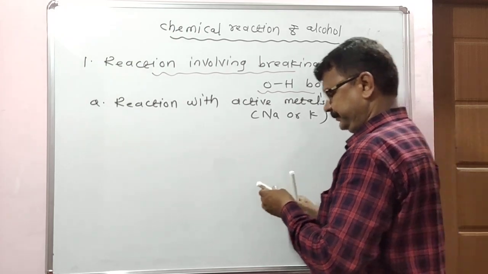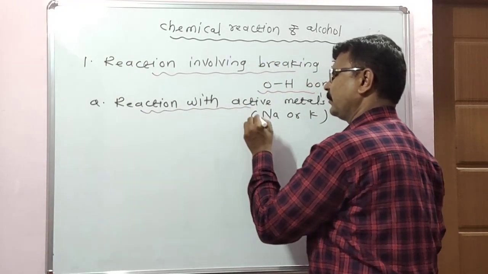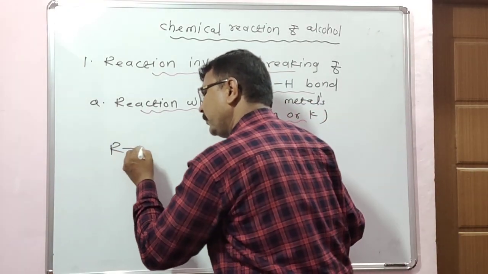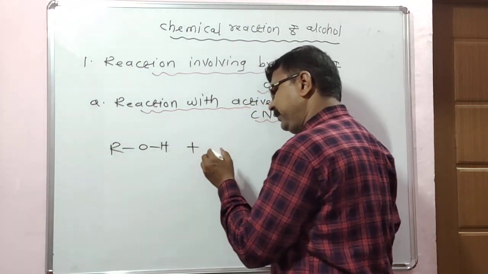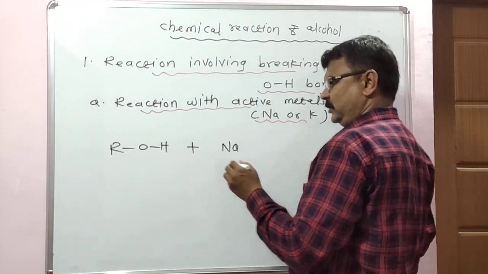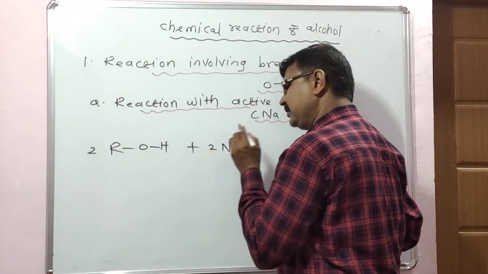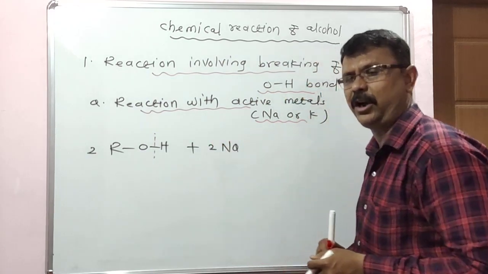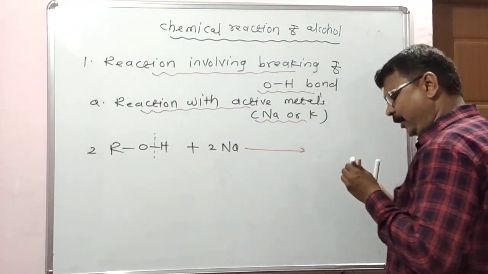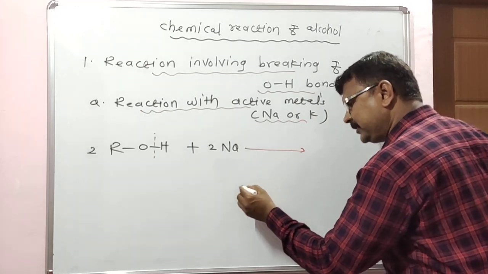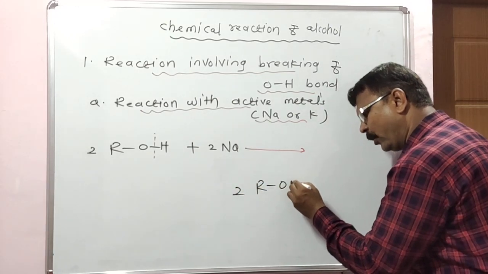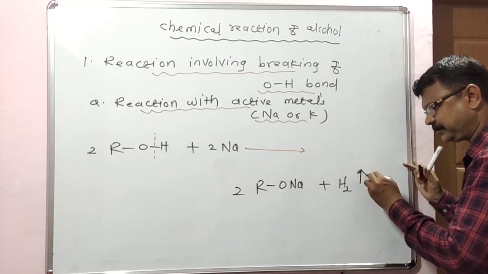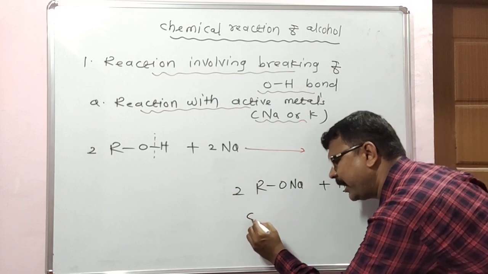Look here, when alcohol is reacted with sodium metal, in this reaction the cleavage of the OH bond occurs. The product is RONa plus evolution of H2 gas. Name of the compound: sodium alkoxide.